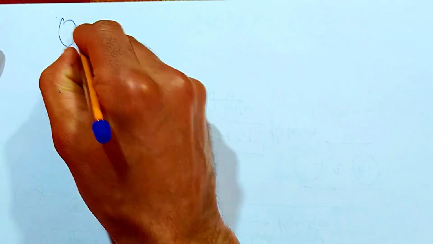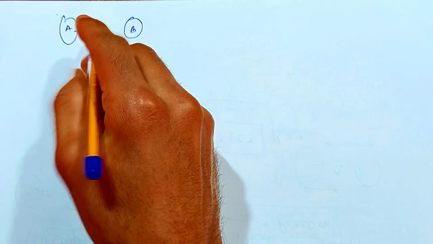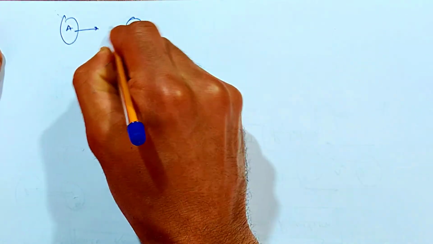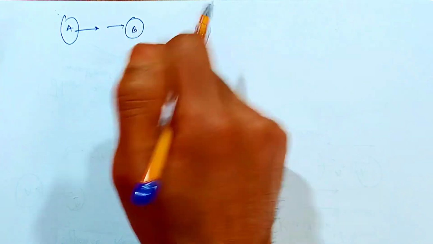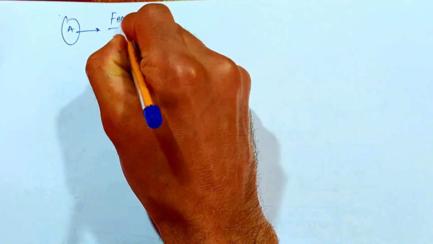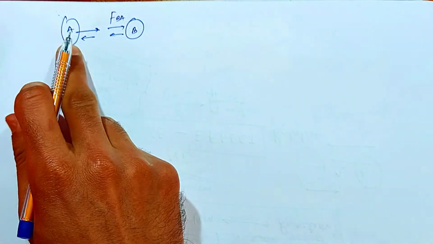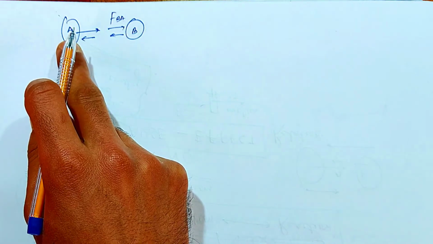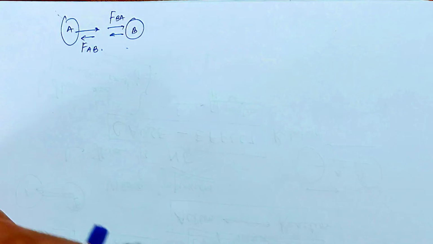The second thing is about the forces. According to the third law of motion, if there are two bodies A and B, and the force applied onto body B by body A is FBA, and in turn the force applied onto body A by body B is FAB, then these two are equal in magnitude.